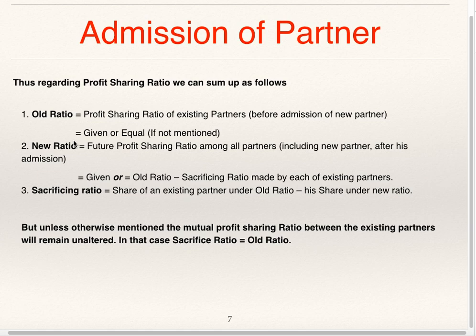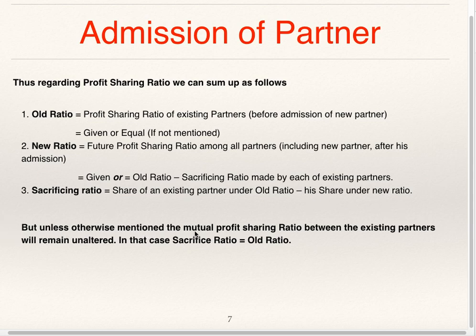Sometimes new profit sharing ratio and old profit sharing ratio are given, but when the new profit sharing ratio is not given, you are supposed to calculate it. New ratio is equal to old ratio minus sacrifice ratio made by each of the existing partners. Sacrifice ratio is equal to share of an existing partner under old ratio minus his share under new ratio. Sacrifice ratio is nothing but old ratio minus new ratio.